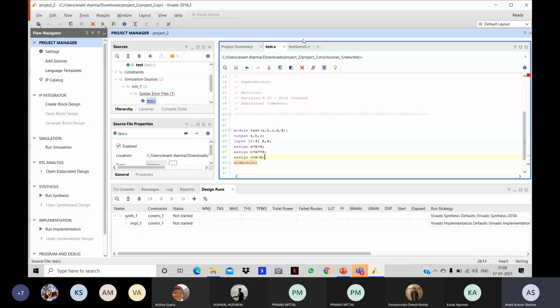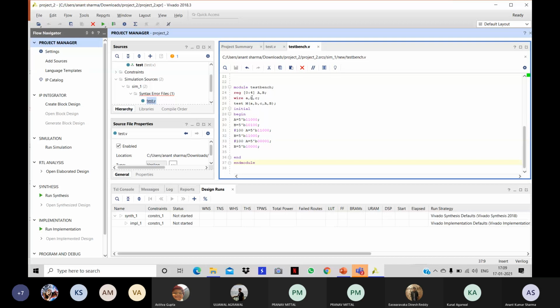Module test ABC. Okay. Open the design module. There is no semicolon after end module. Last statement is end module. Okay.